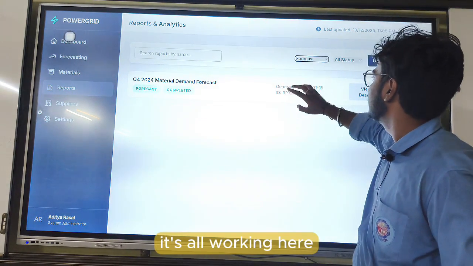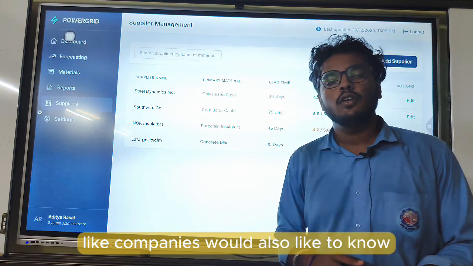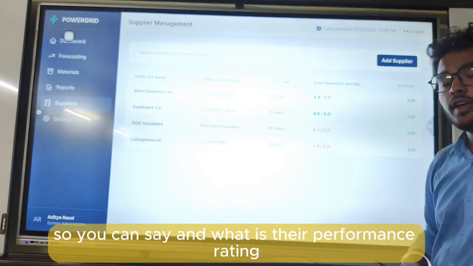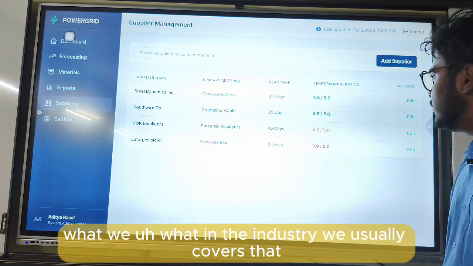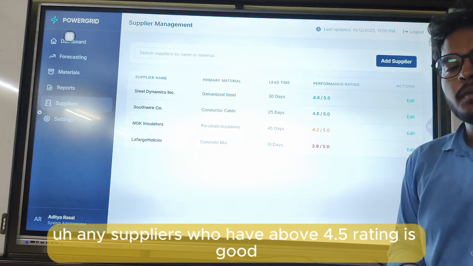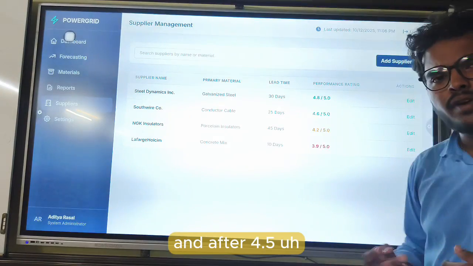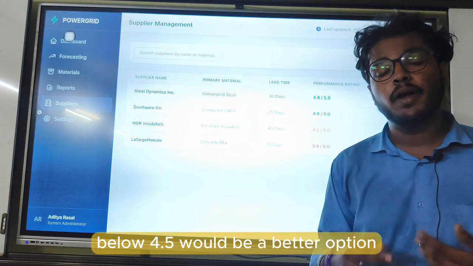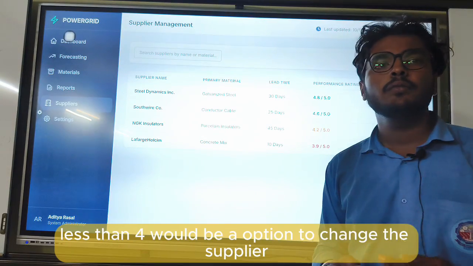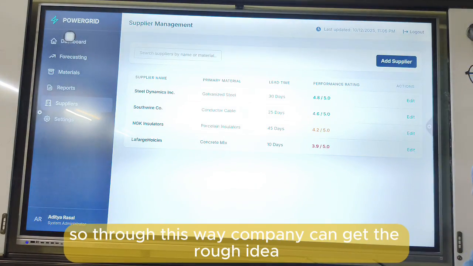It's all working here. And now suppliers, like companies would also like to mention who their suppliers are and what their status is, and what their performance rating is. In the industry we usually consider that any supplier with above a 4.5 rating is good, below 4.5 it would be better to see other suppliers, and less than 4 would be a reason to change the supplier. So through this way the company can get a rough idea.